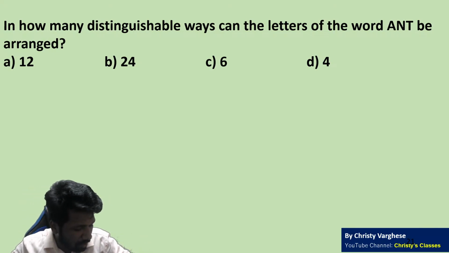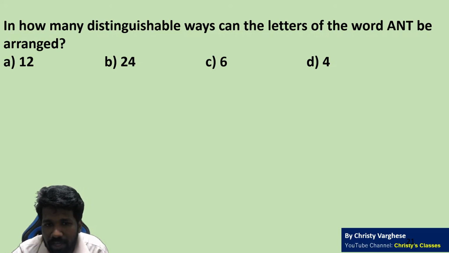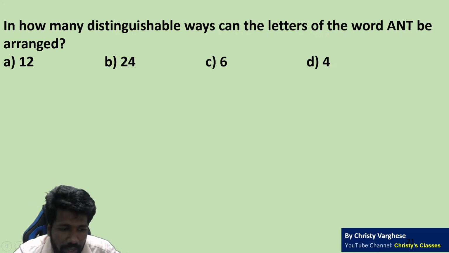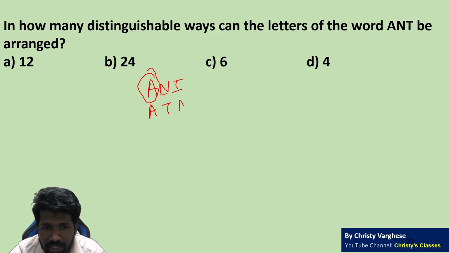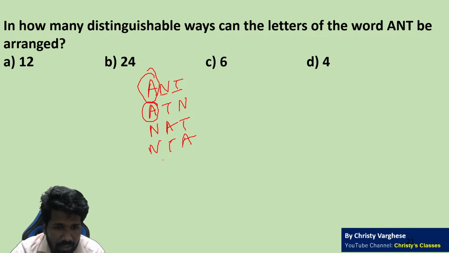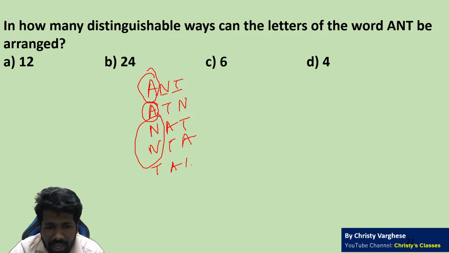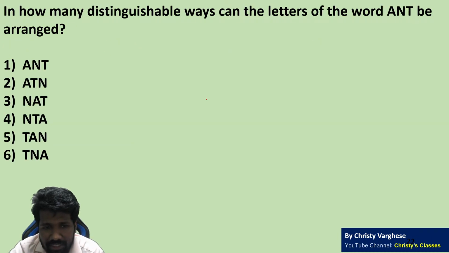So you can start with the first letter. If I take ANT and write it down, that is a word. Now what I can do, I can fix this first letter, write it down, and N and T can be rearranged to form T and N. Now all combinations with A as the first letter are done. For combinations with N as the first letter, I can now write NAT and NTA. So 2 possibilities for N in the beginning. And similarly, T in the beginning, TAN and TNA. All of you are understanding? And these are the only possibilities, or these are the 6 arrangements possible. All of you understood this?